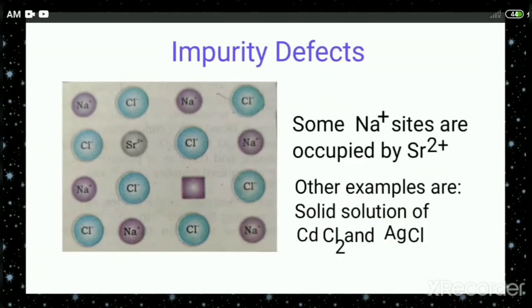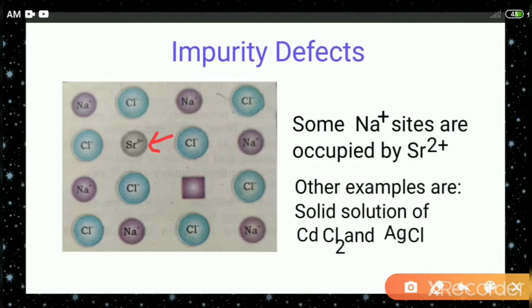Impurity defect. If molten NaCl containing a little amount of strontium chloride, that is SrCl2, is crystallized, it is observed that some of the Na plus sites are occupied by the strontium ion.